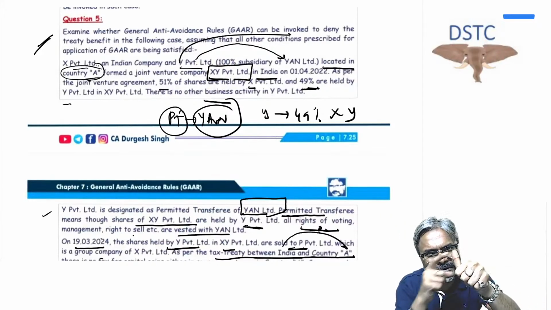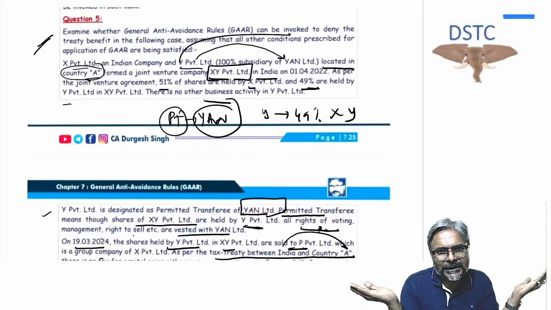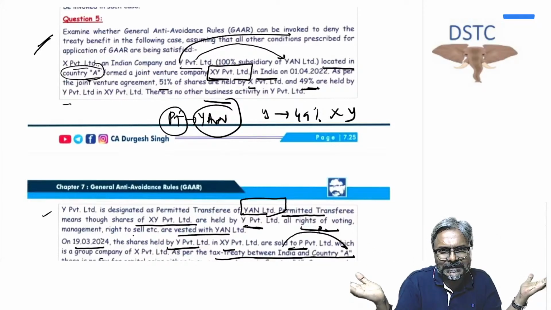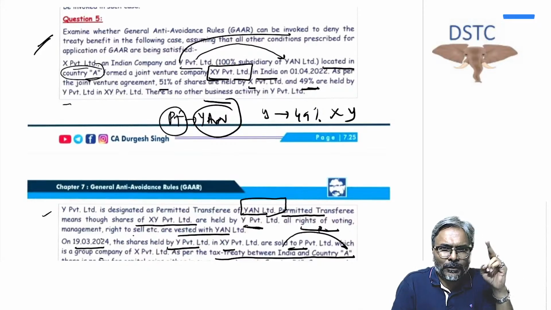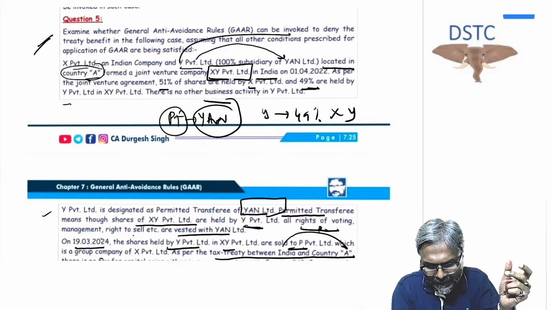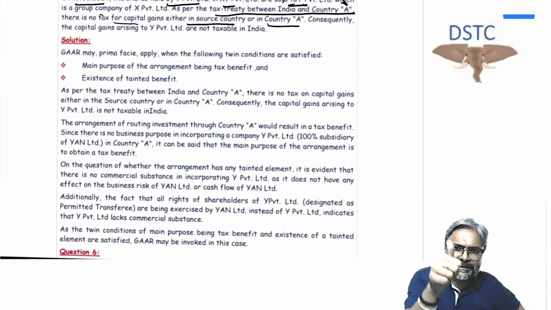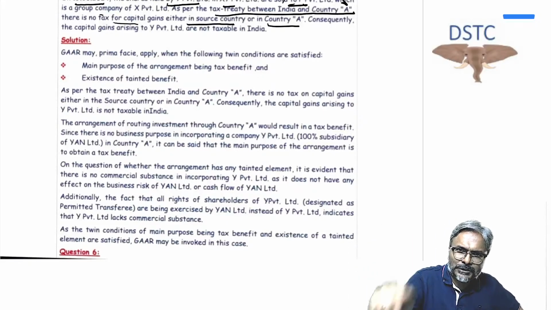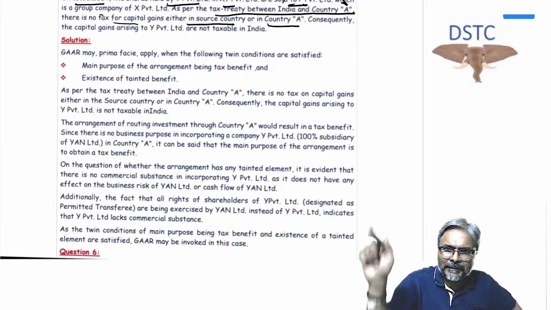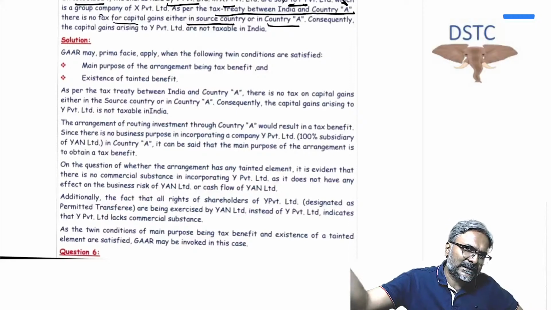So there is no business risk involved, and absolutely no net cash flow change has happened in this case. Neither is there a business risk involved, nor any alteration of cash flow in this sort of transaction. Can we therefore say that it is lacking commercial substance? Yes. Can we therefore say it is about misusing or abusing the treaty between India and country A? Yes. Therefore, is the secondary test or the tainted element test satisfied? Yes.